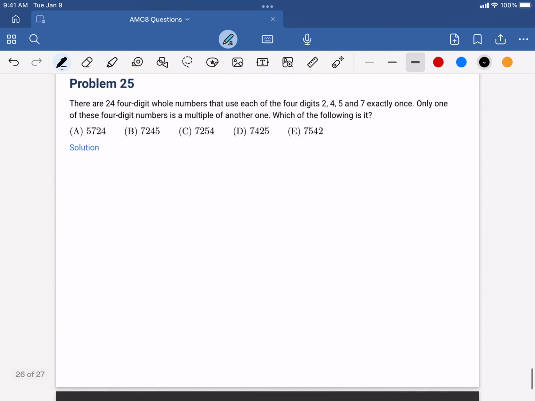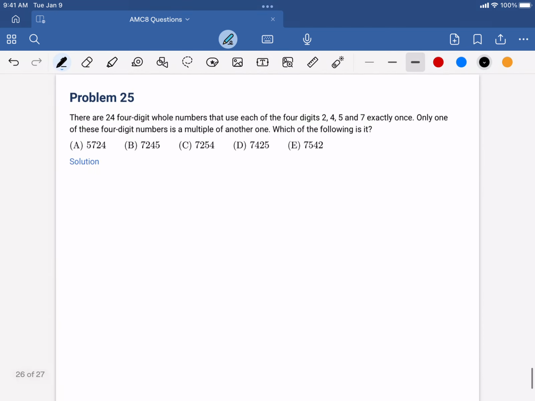Moving on to the last question, problem 25. There are 24 4-digit whole numbers that use each of the 4 digits 2, 4, 5, and 7 exactly once. Only one of these 4-digit numbers is a multiple of another one. Which is the following? So this is going to be the greater number, and dividing this by some number will give us another number, which is a combination of these 4 digits, 2, 4, 5, and 7.